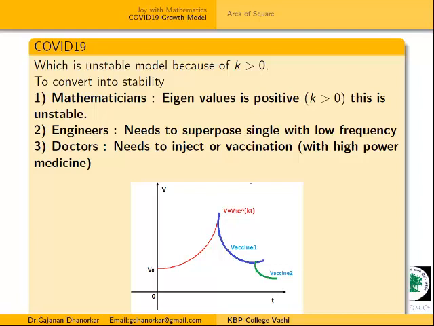In this way we can control COVID-19 with the help of this mathematical model, by taking injection and increasing immunity power, converting this unstable model into stability. This is the understanding of the exponential model in a mathematical way.